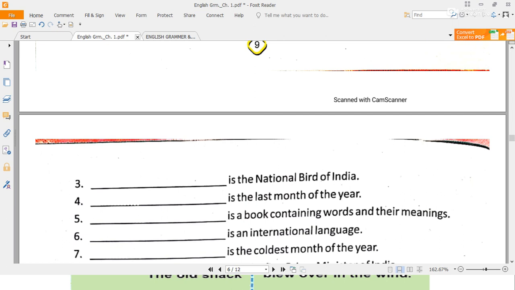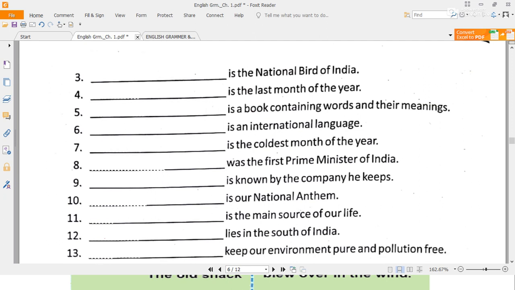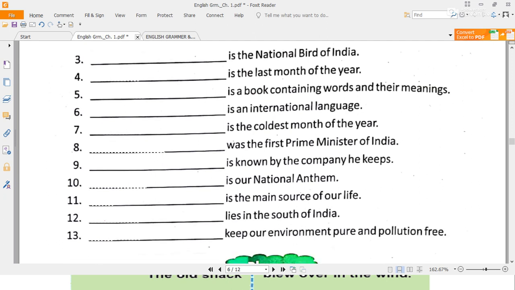Ma'am, your voice is not coming because someone has switched on the mic. No, beta, someone's mic is on. Yes, mute yourself, beta. Everyone, mute your mics. Very quickly, I want to complete this exercise G. Then you have your another class also.